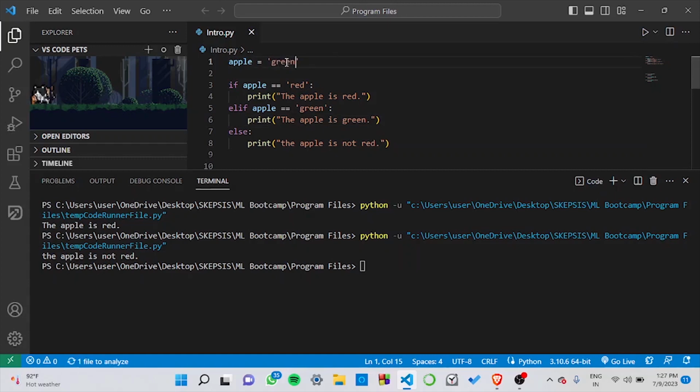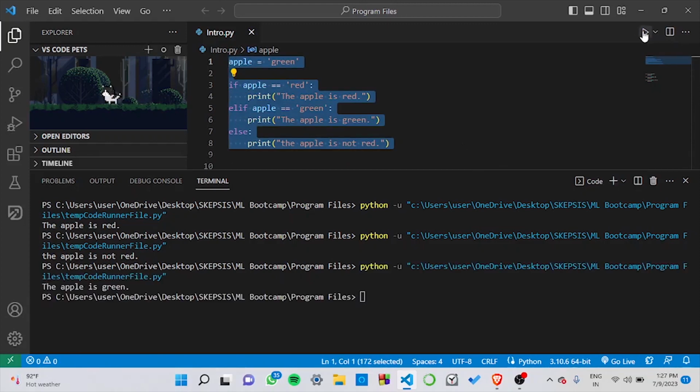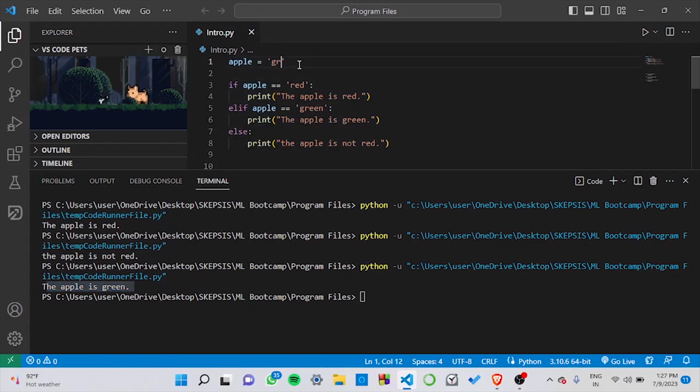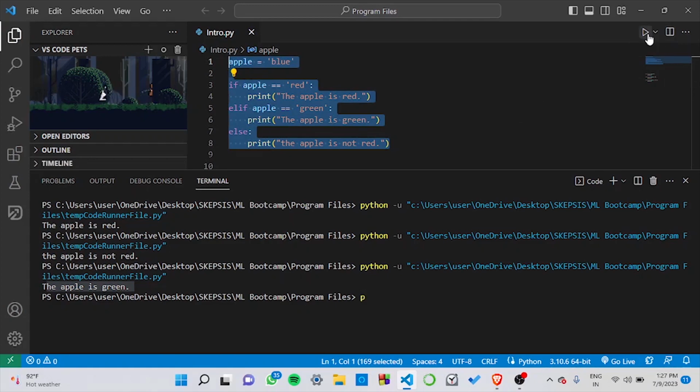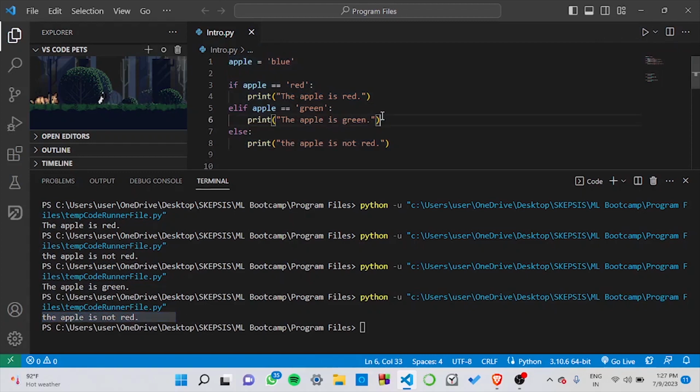And if we change the value as green over here as well, and then run it, you can see that the output shown over here is the apple is green, since we have taken the value as green. Now, if we were to take the value of apple, say as blue, and run this, you can see that the output here is the apple is not red, since we do not have a condition for if the color of the apple is blue.